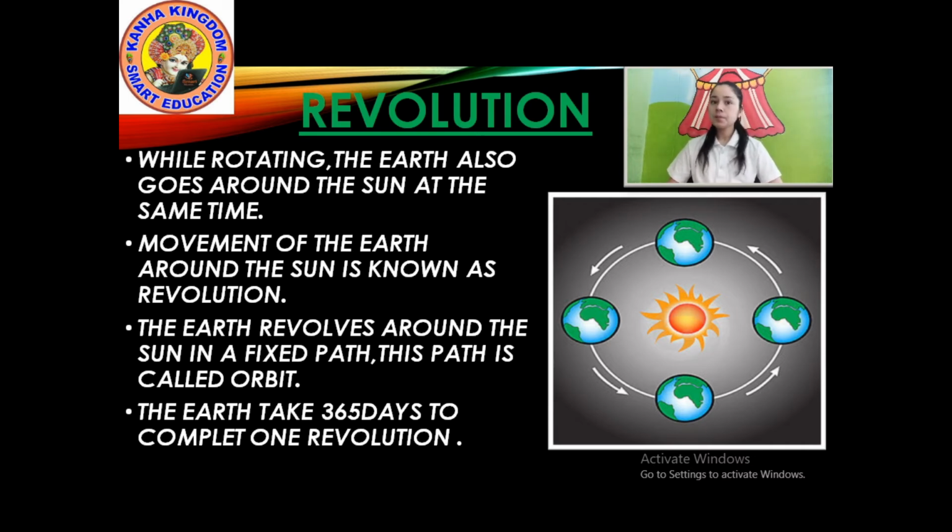Simple. Clear? So, the Earth revolves around the sun in a fixed path. It is called orbit. It is a new name. O-R-B-I-T. Orbit. Okay. The Earth revolves around the sun in a fixed path. This is called orbit. Understood? Okay, I will give you one example. You know vehicles, car, van, these all are vehicles. These all vehicles move on road only.